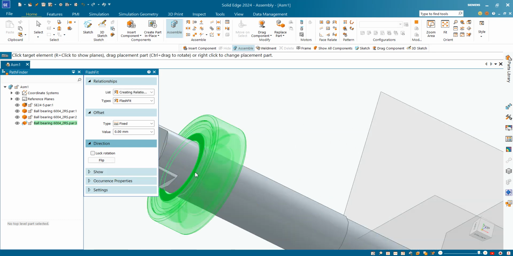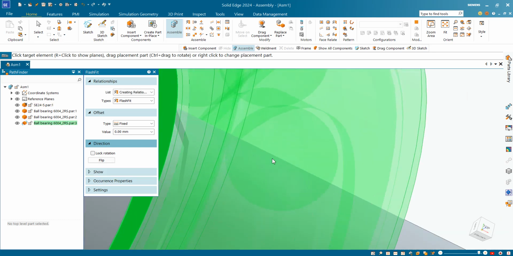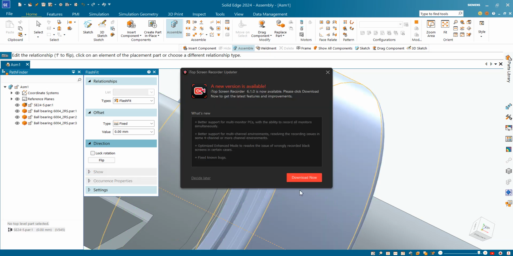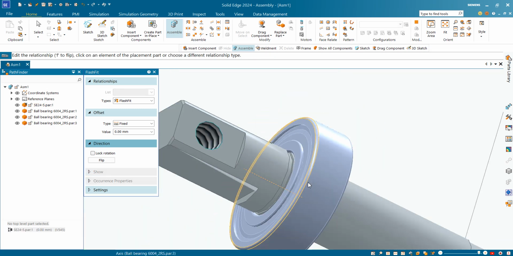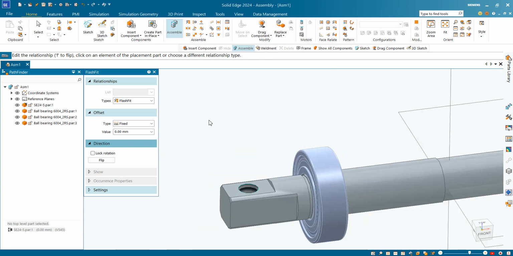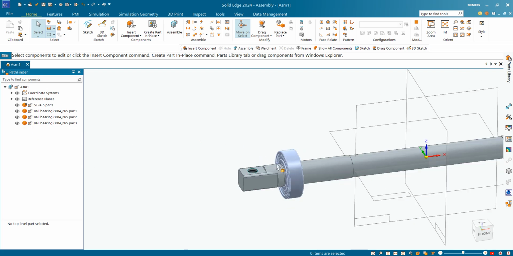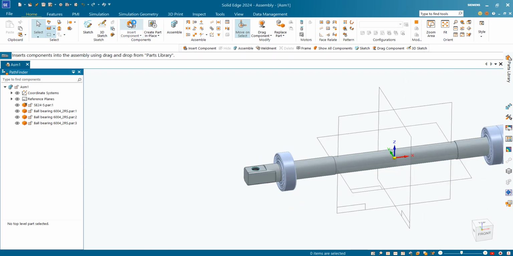Then we will click on this, and you can see our part is transparent now, and we will click on this surface. So yes, it is attached now. Okay, so you can see our part is fully constrained, bearing is fully constrained.